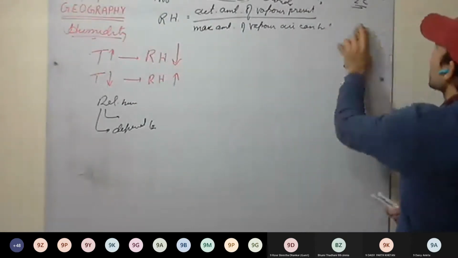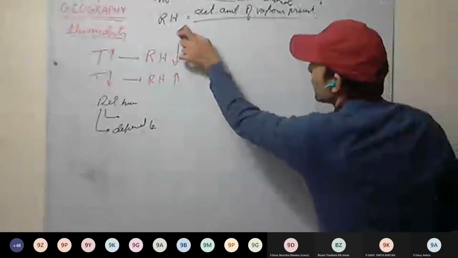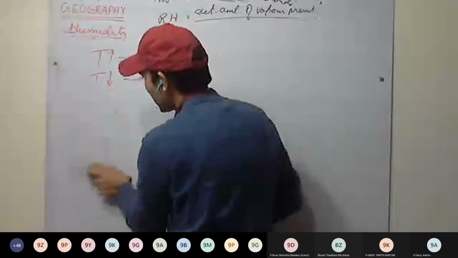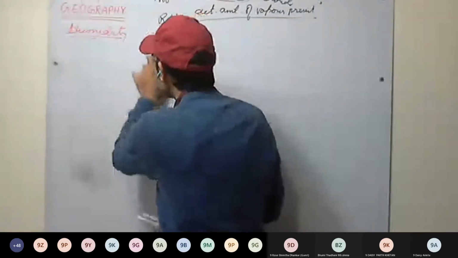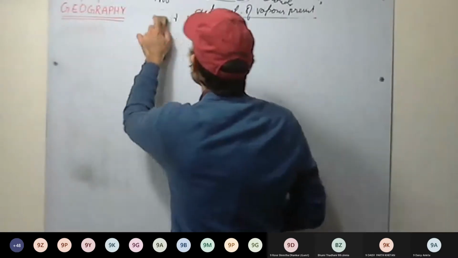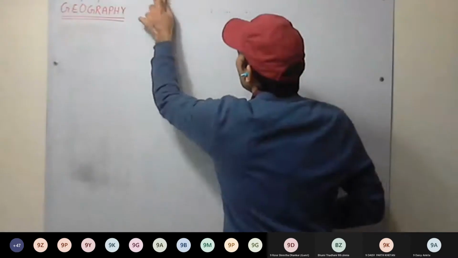So till now we have discussed humidity, then absolute humidity, then relative humidity, and now we'll be using mainly relative humidity only. It is expressed in percentage. And always remember, as temperature increases, relative humidity decreases. So they are inversely related.